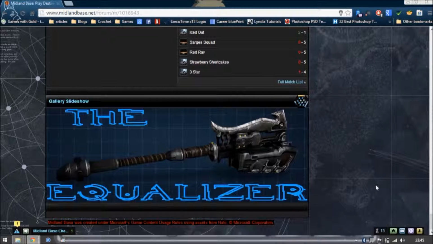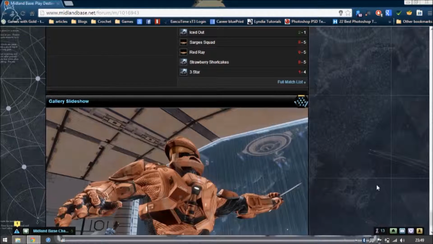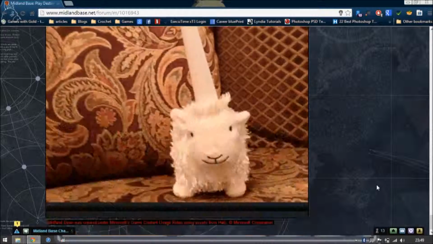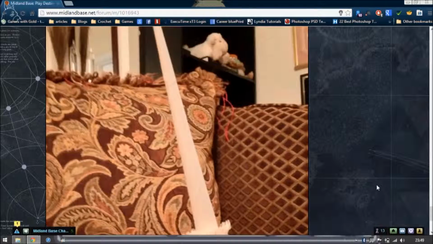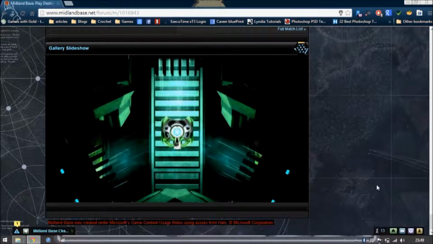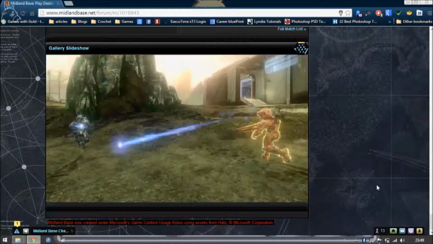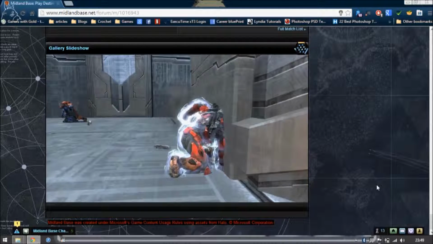Down at the way bottom is our gallery. If you're ever sitting at your computer and you're bored, park it here. It's great. Some of these are hilarious. This is basically just a slideshow of all of our group's pictures from the website gallery. Some of them are interesting, some are funny. We have some really good screenshot people in our group, and this is a great place to showcase that.